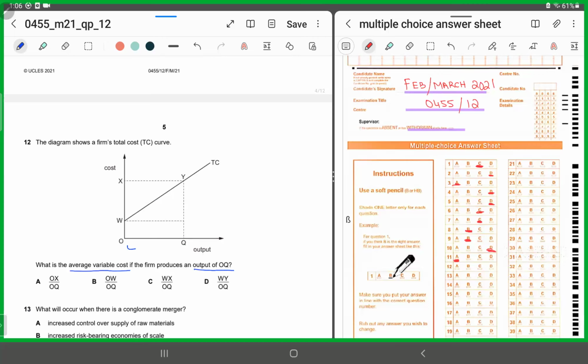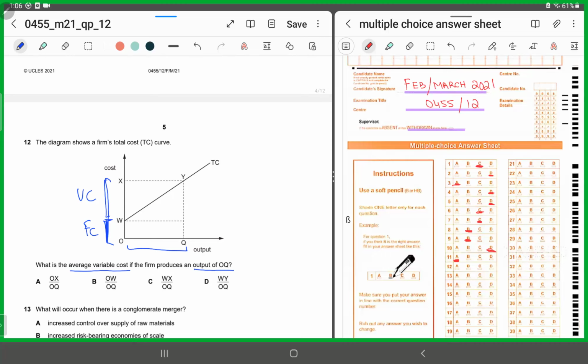So OQ is the level of output and the total cost is OX. Now if you look at it, OX is the total cost, OW is basically the fixed cost and WX is the variable cost, right? Now they are asking the average variable cost.